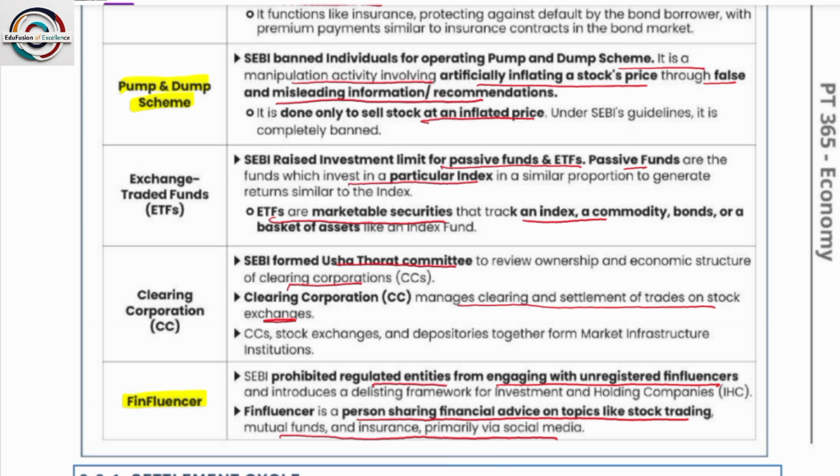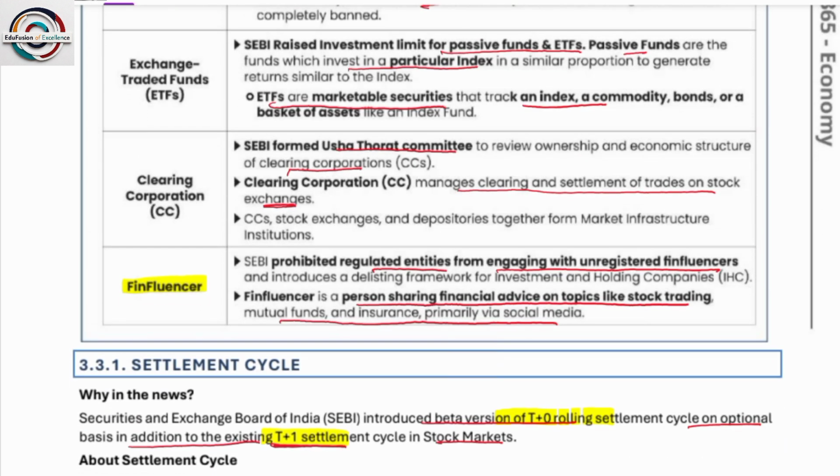Many times, investors mislead the market with some information, and due to this information the stock price may boost. In this situation, many make a profit. So to prevent this kind of fraudulent activity, SEBI has launched a pump and dump scheme. Exchange traded funds clearing corporation.